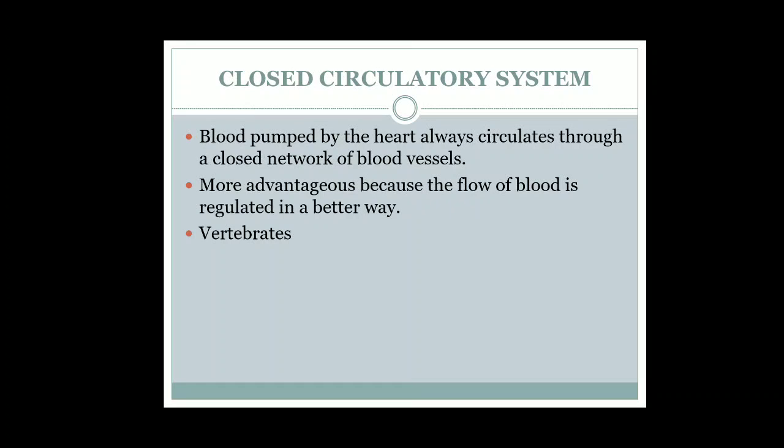Now the next type of circulatory system is closed circulatory system. Closed means in which the blood flows through blood vessels. So in closed circulatory system, blood pumped by the heart always circulates through a closed network of blood vessels. You all know, blood vessels, arteries, veins and capillaries. So the blood will flow through only these blood vessels. More advantageous because the flow of blood is regulated in a better way. It occurs in most of the vertebrates.